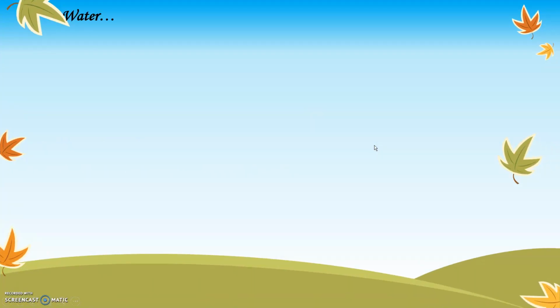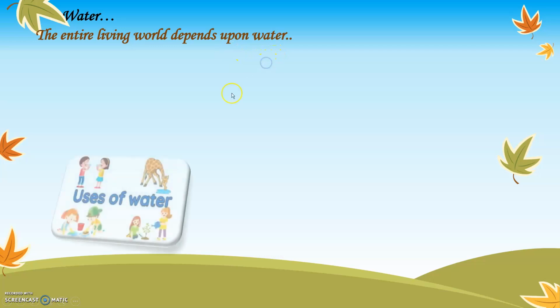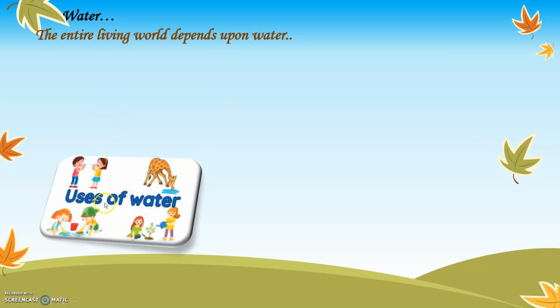The first important resource is water. The entire living world depends upon water. Students, we know that we cannot survive without water. There are n number of uses of water. For example, we use it for drinking, animals use it for drinking, for planting, for washing.